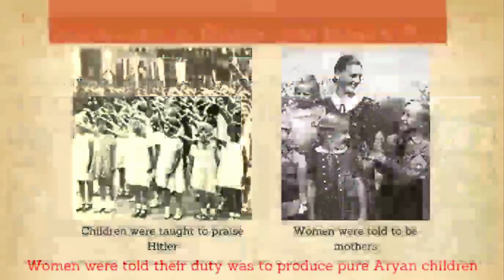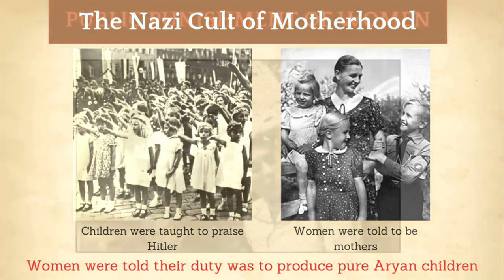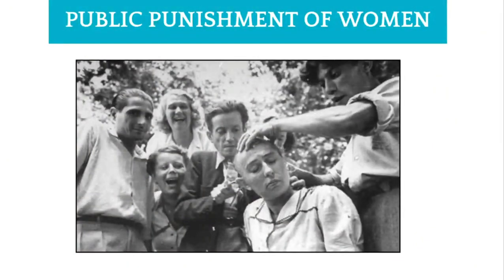Children were taught to worship Hitler and hate Jews. Jewish and disabled children were pushed out of schools. Women were told their duty was to produce pure Aryan children. Relationships with Jews were forbidden. Those who disobeyed were punished severely.